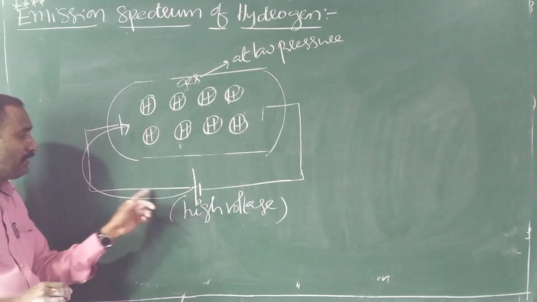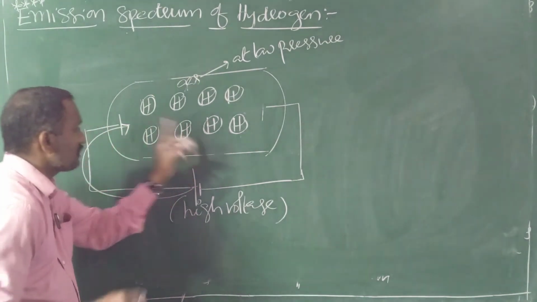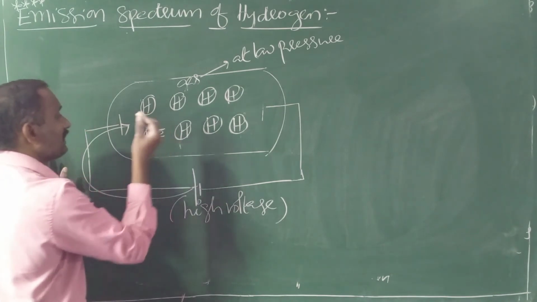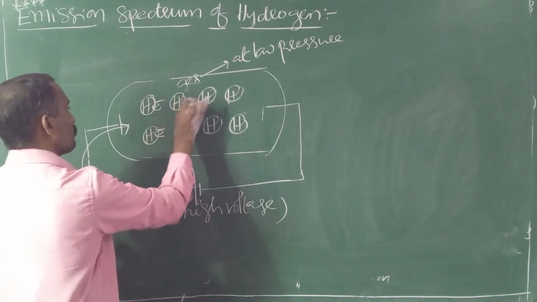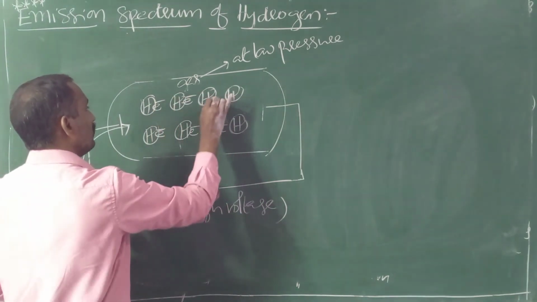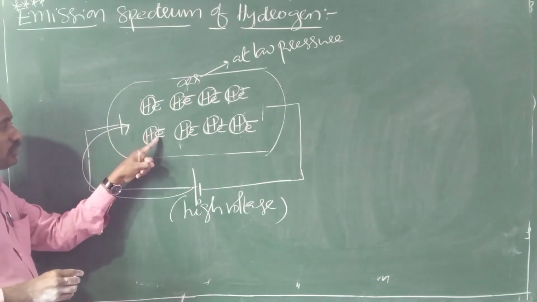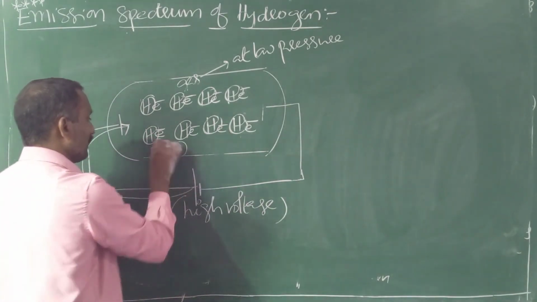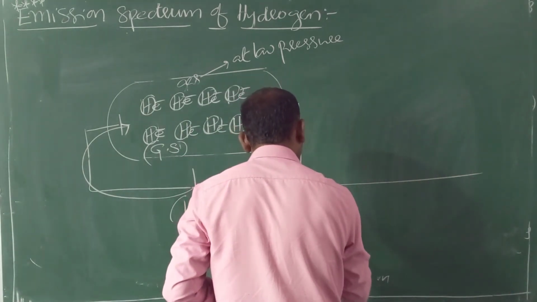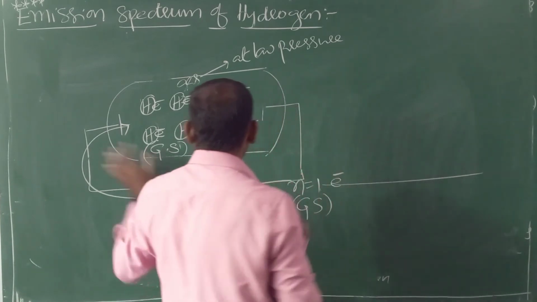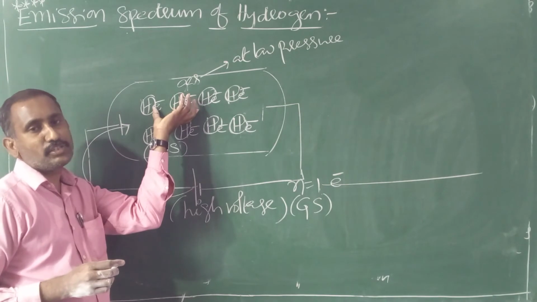Whenever further current is passed through the atoms, in all these atoms one electron is present in the ground state, the n equal to 1 level. Different atoms absorb different quantities of energy.